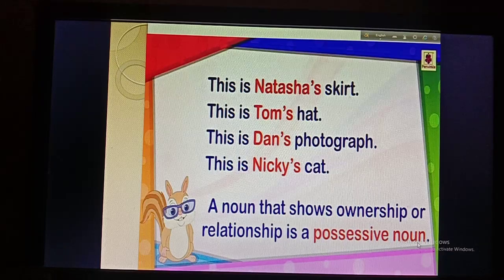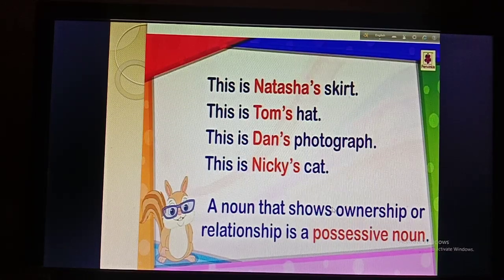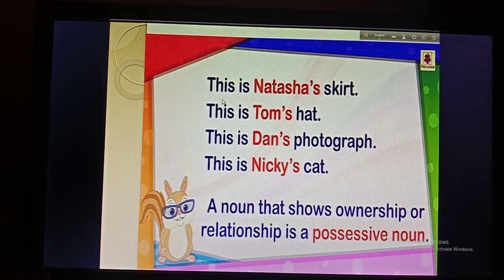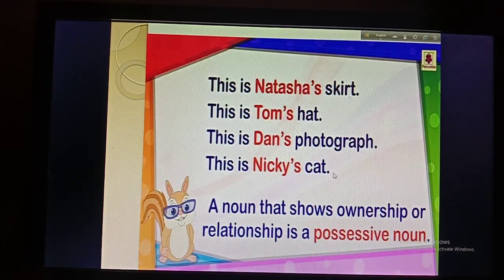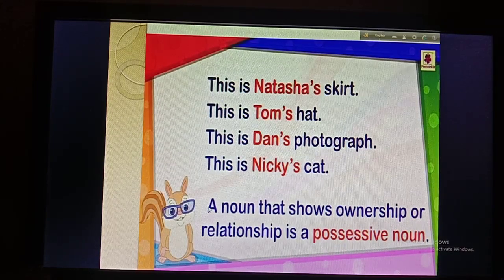So when I write this is Natasha's skirt, this is Tom's hat, this is Dan's photograph, or this is Nikki's cat, that shows the ownership, okay. So a noun that shows ownership or relationship is a possessive noun. In this part you will just write this one, okay.